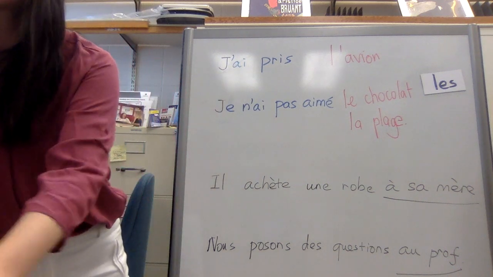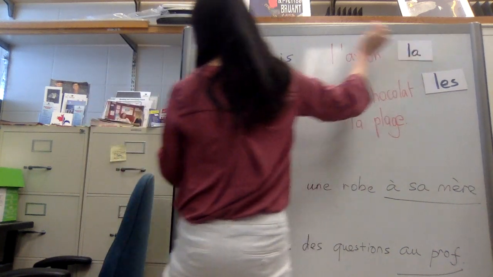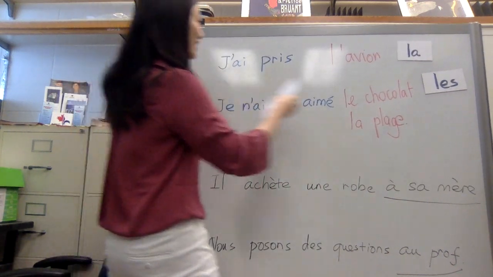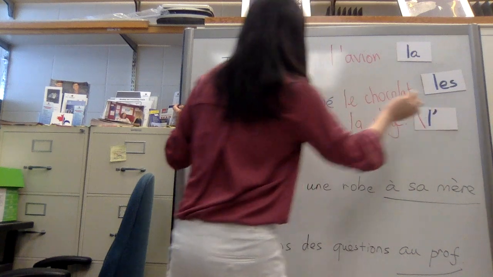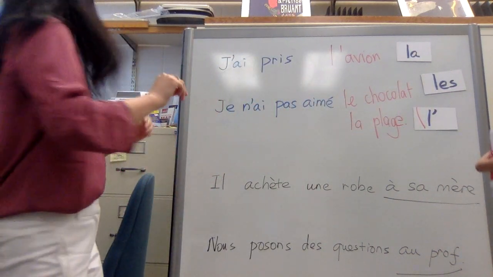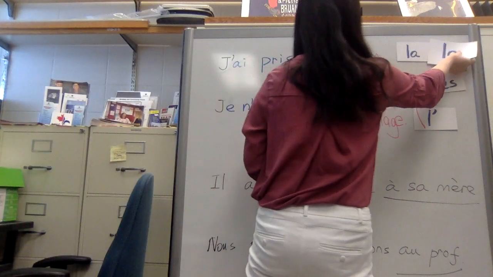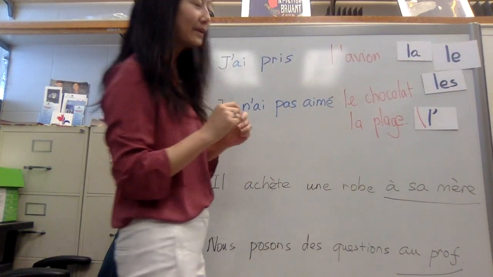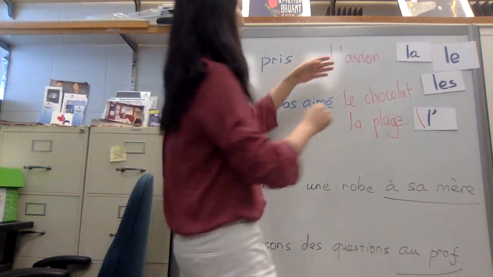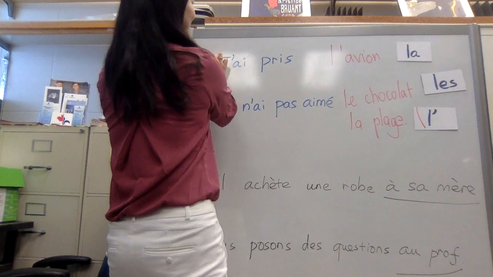Okay, now we still have the full forms here. La, back here. We have the L apostrophe. And I'm looking for the le. Oh, it's right here. Okay, so previously we have already discussed l'avion, we use le to replace. So le, we'll put it here.